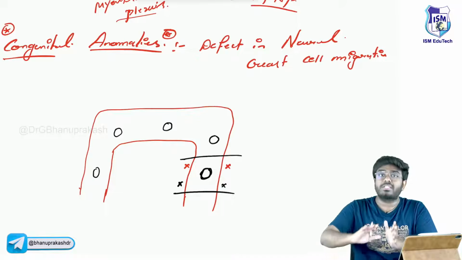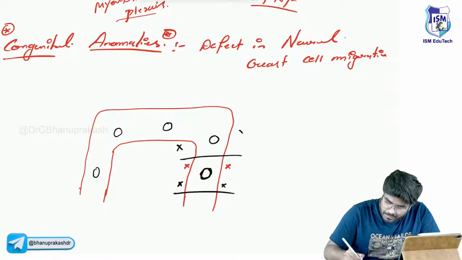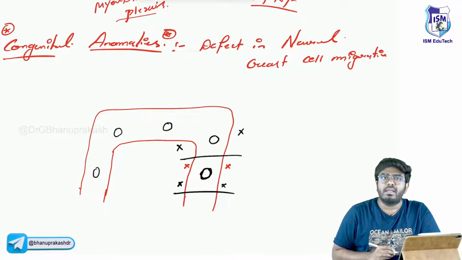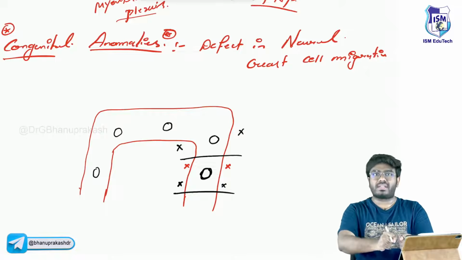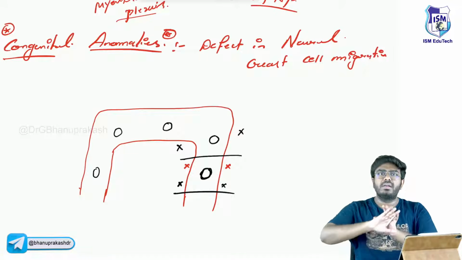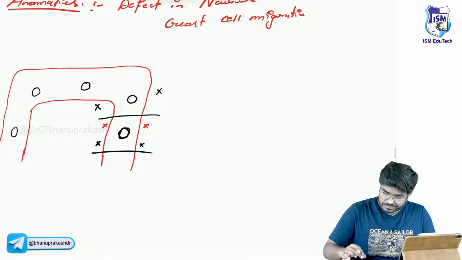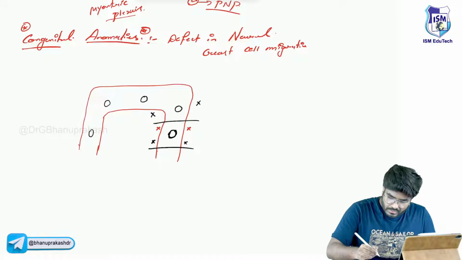So now what happens? In order to push this bolus, the proximal segment will start to do more work to push the food forward. As the food is getting accumulated, the proximal segments will start to work hard. So there will be hypertrophy.